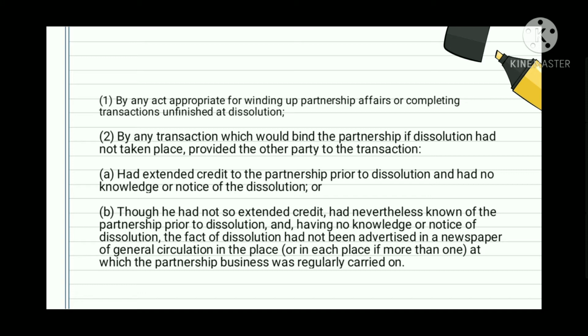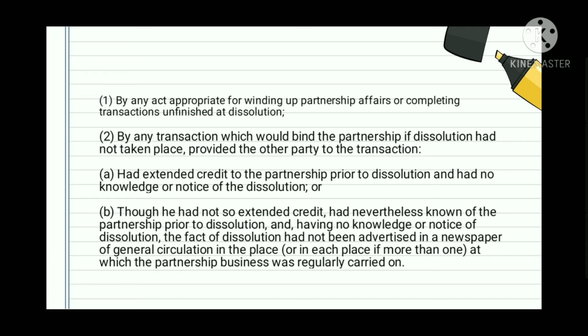So obviously, ito ang pangyayari since hindi mo nga natapos o di natapos ng partnership yung transaction na pinasukan mo bago ma-dissolve. Next is, by any transaction which would bind the partnership if dissolution had not taken place, provided the other party to the transaction had extended credit prior to dissolution and had no knowledge or notice of the dissolution.